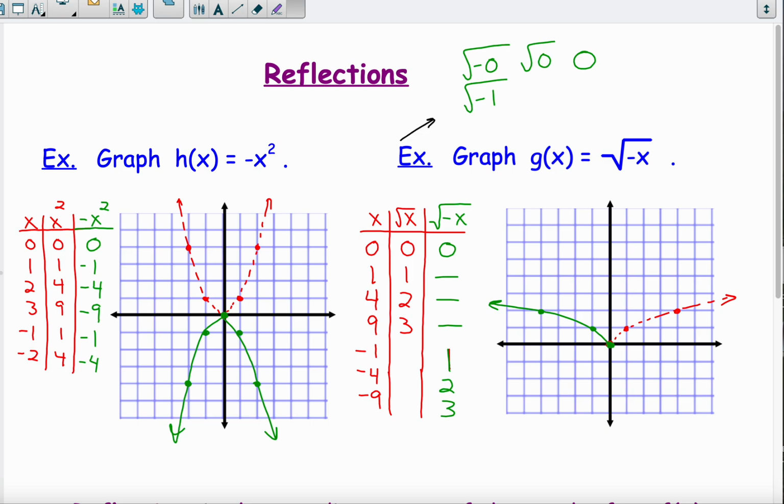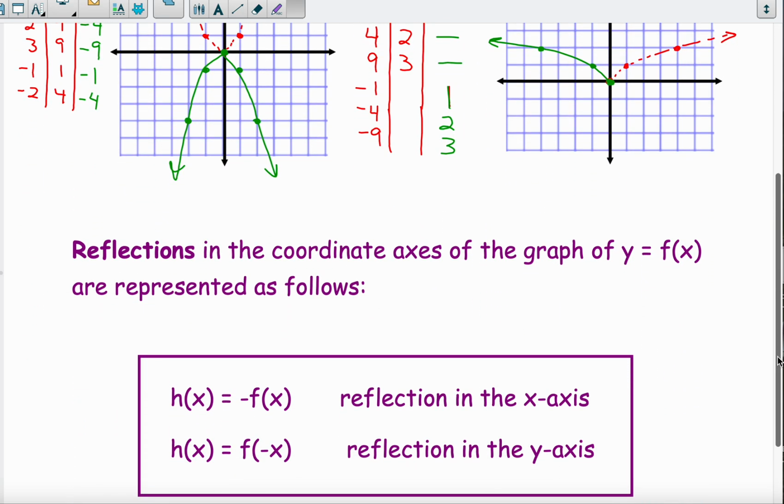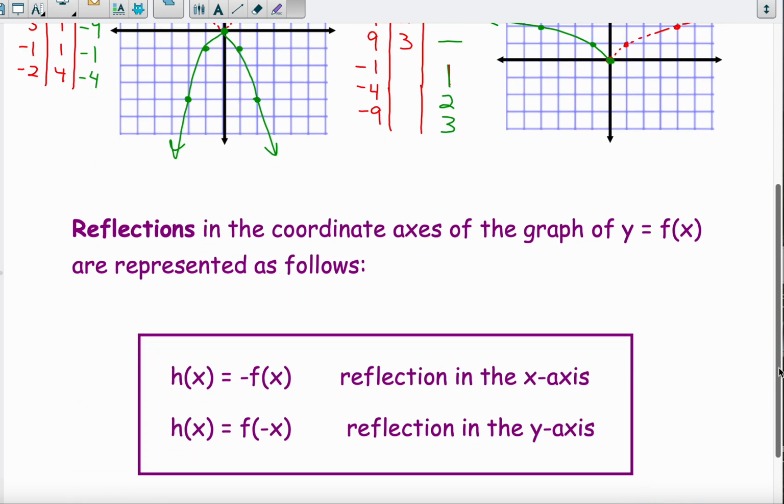So to summarize, reflections in the coordinate axis of the graphs of y equals f of x, that's our parent function, are as follows. If we're putting a negative outside our function, it's going to reflect our original graph over the x-axis. If we're putting a negative inside our function, like the second example, then it's going to be the parent function reflected over the y-axis. So once you think about the tables and the values in your tables, it should be pretty easy to remember.